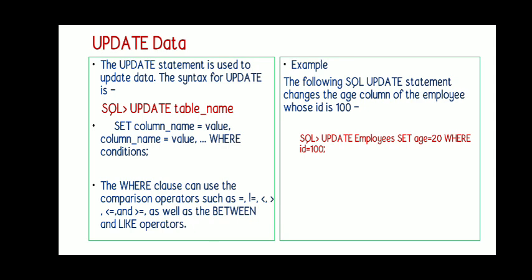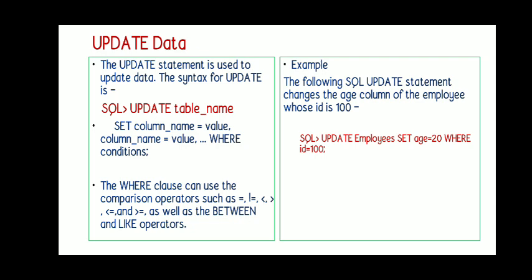Then the next command we are going to see is update data. This update statement is used to update the existing records. The insert command will create or add records into the database, and the update command will update the content which is available in the existing records.